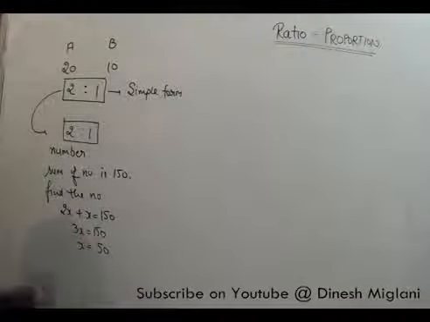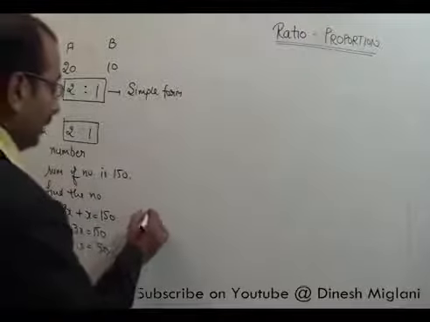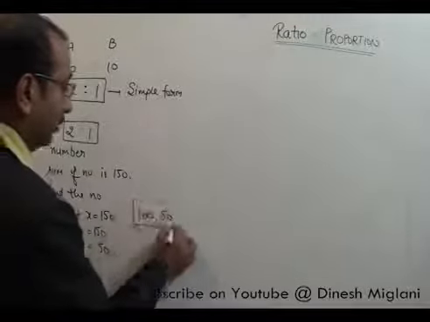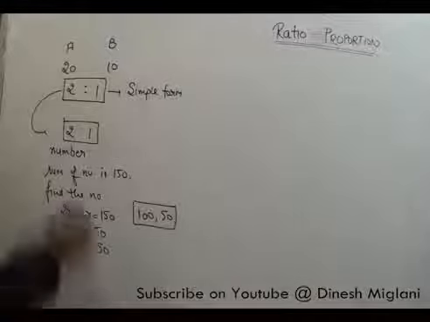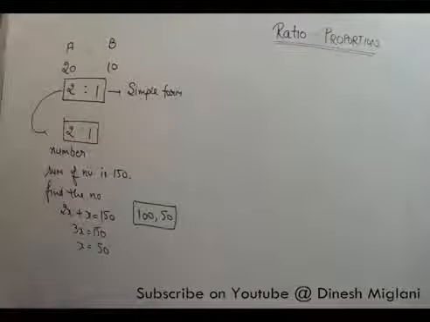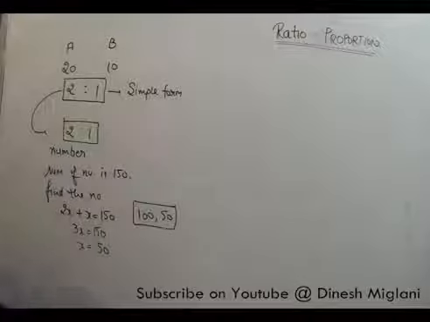If x is 50, my first number is 100 and the second number is 50, and that is my answer. Whenever the ratio is given, we can assume our numbers as 2x and x and solve.